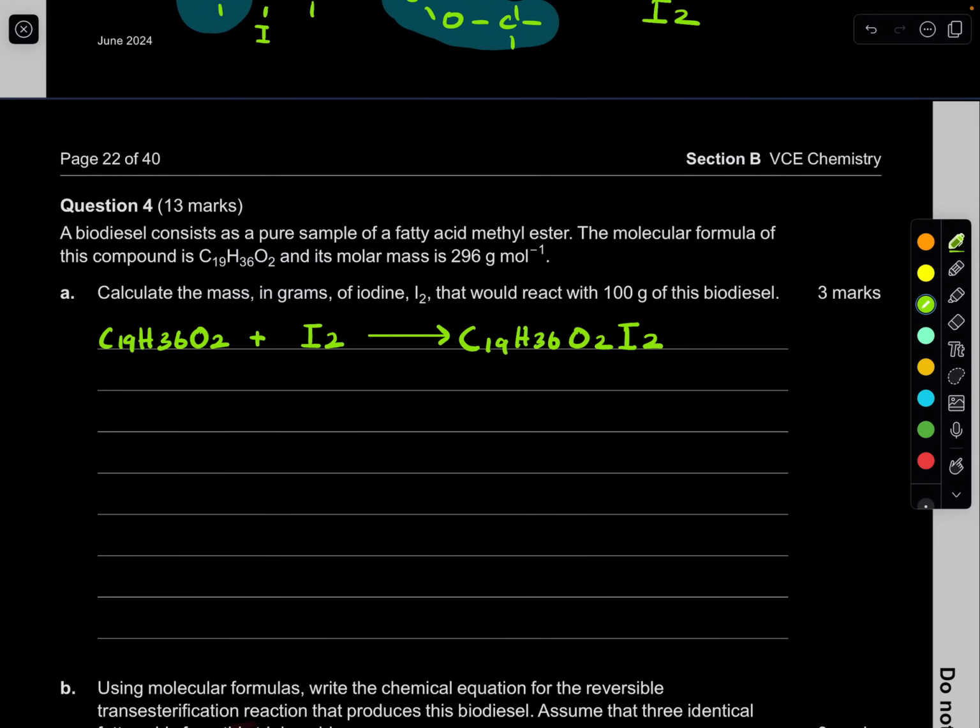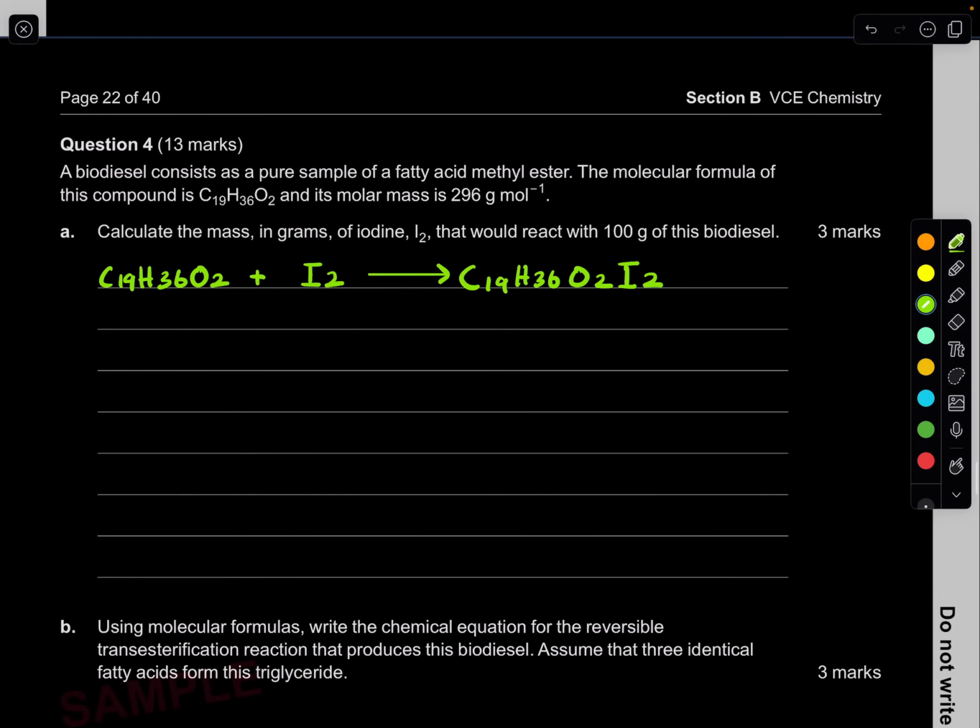Now, you should just realize that everything here is a 1-to-1 ratio. So this is going to make our calculation so much easier. To calculate the grams of how much iodine would be reacting, we need to first calculate the moles of biodiesel, C19H36O2. That's basically mass over molar mass. They give us the molar mass to be 296. And that's going to give me 100 divided by 296.